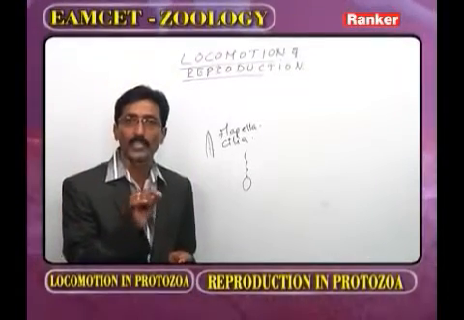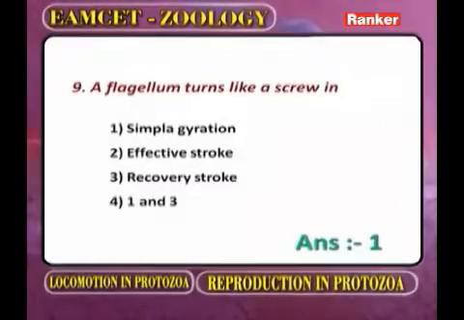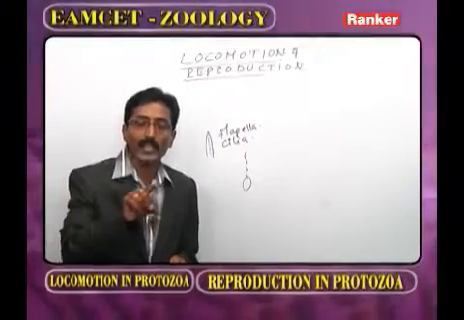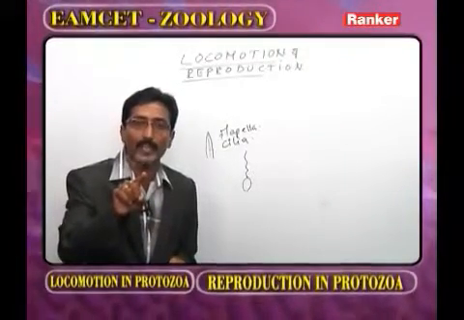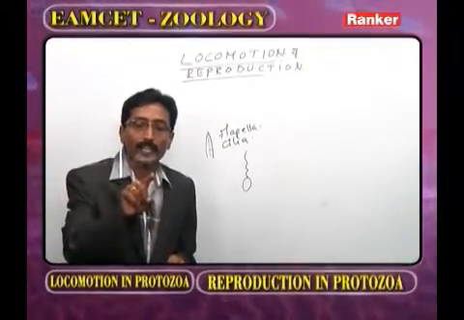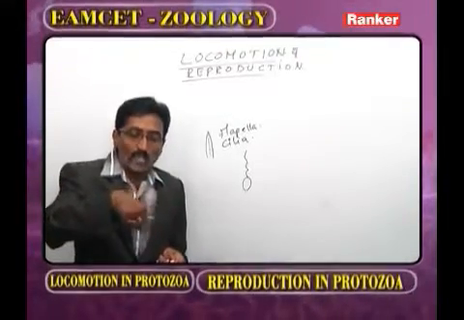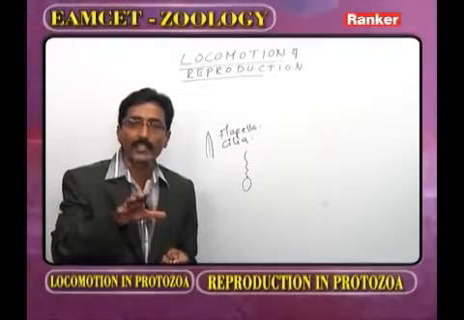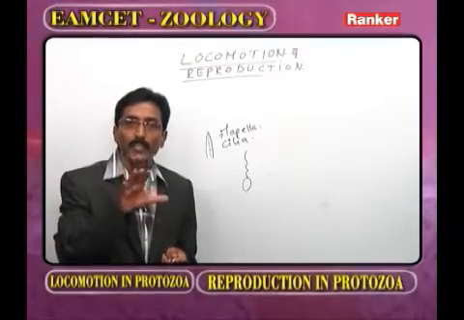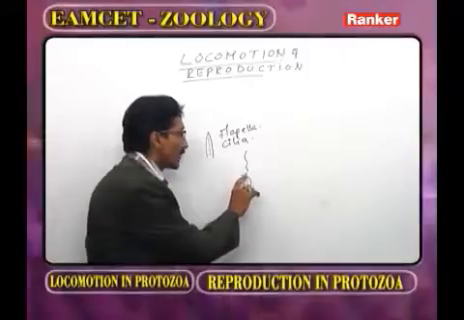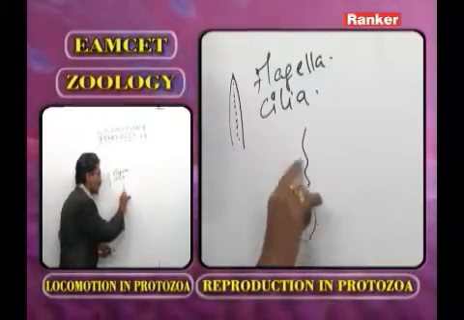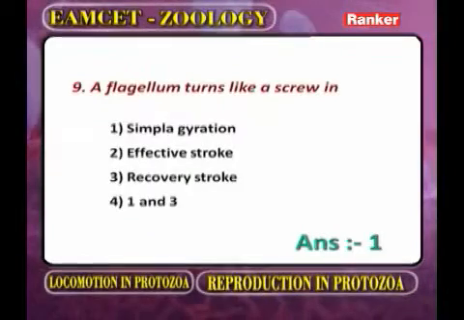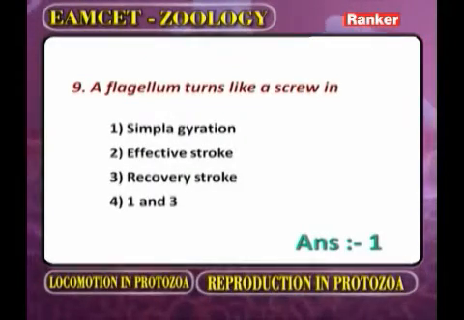Where do we have to observe this question? One we call simple gyration. What is meant by gyration? As the flagellum rotates in a clockwise manner, the animal rotates in the anti-clockwise direction. That we call gyration. In simple gyration, the flagellum rotates like a screw or like a watch spring. Now what is the correct answer for this question? The simple gyration. Now we go for the next question.